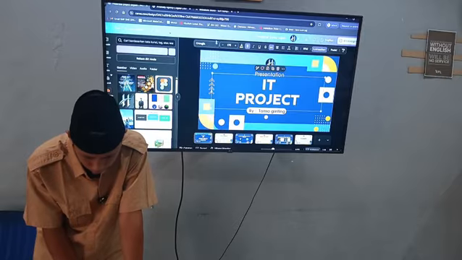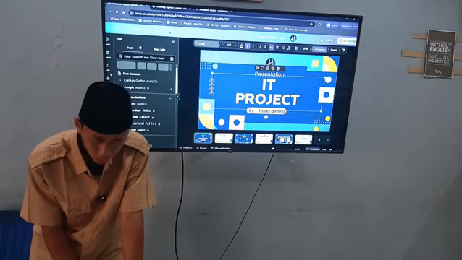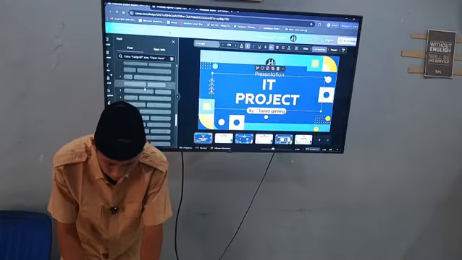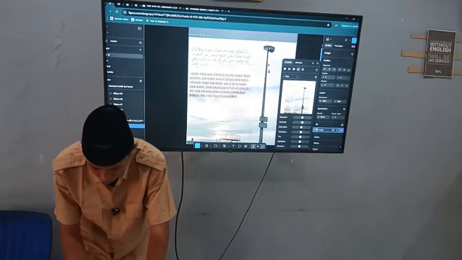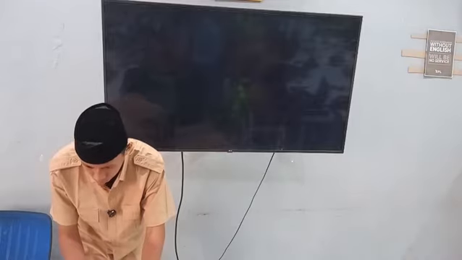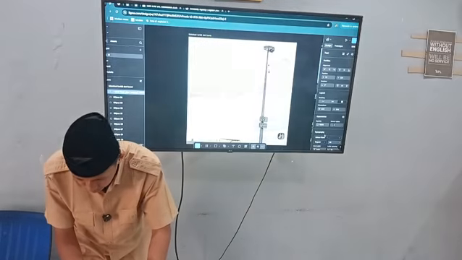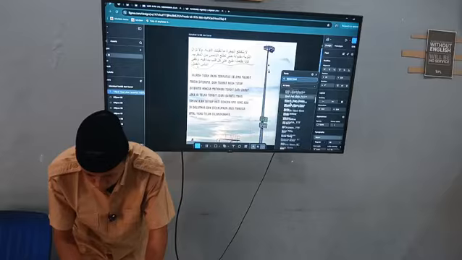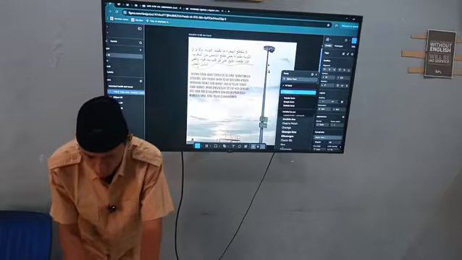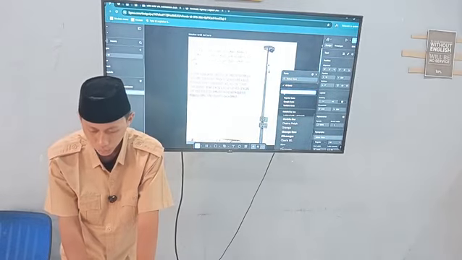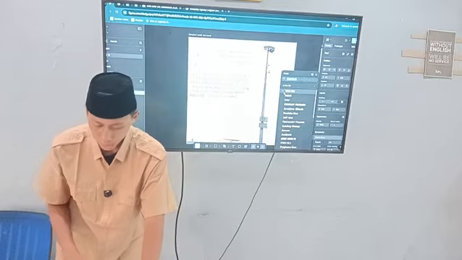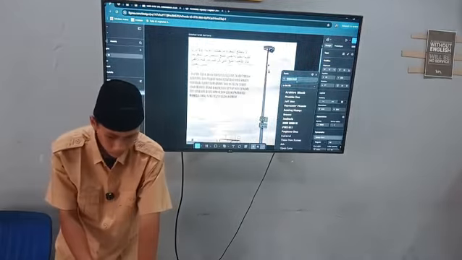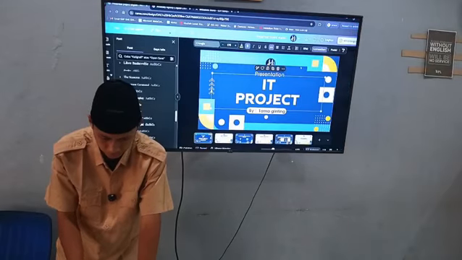For the font, there are so many fonts in Canva, but in Figma there are so many fonts also, like this. Let me show you. This is all the fonts, there are so many, but if you want to customize your font, you can just download it, and this is some of the fonts that I downloaded in Figma.